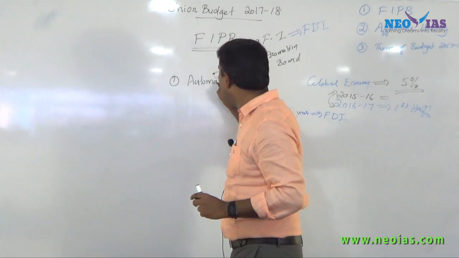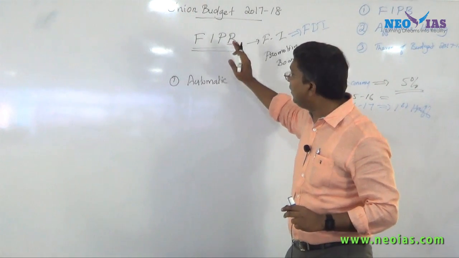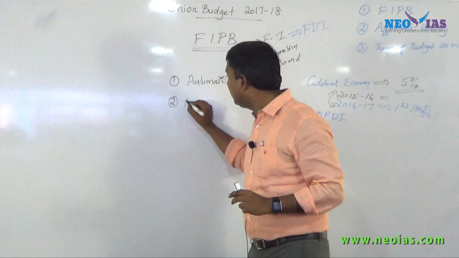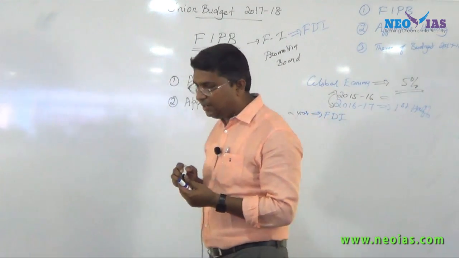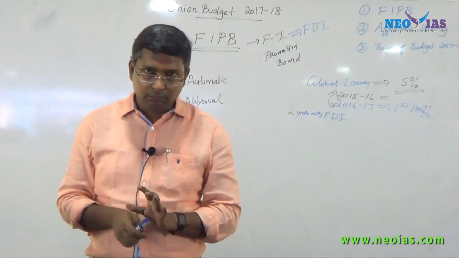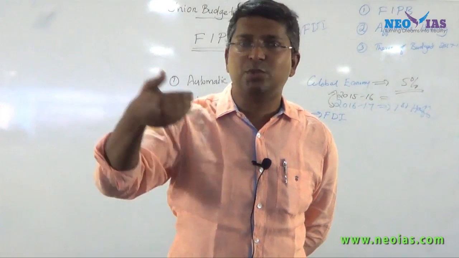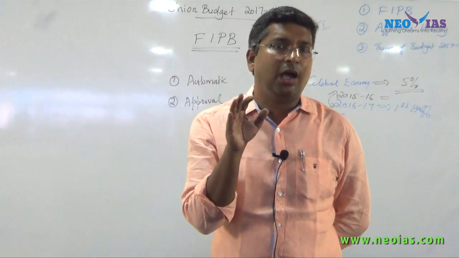See, we have not gone to FIPB to understand its importance or its function. We need to understand these concepts: automatic and approval route. So FDI can come to India through the automatic route and the approval route. Automatic route means, as the word suggests, it's very simple. FDI can come to India automatically. So no role for the government.